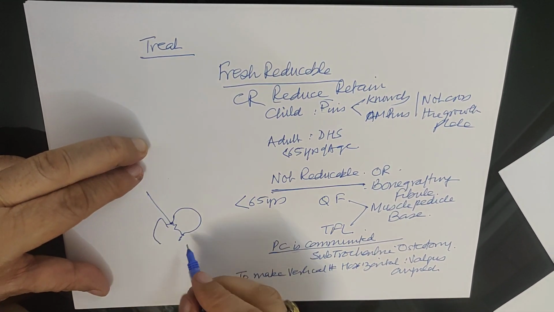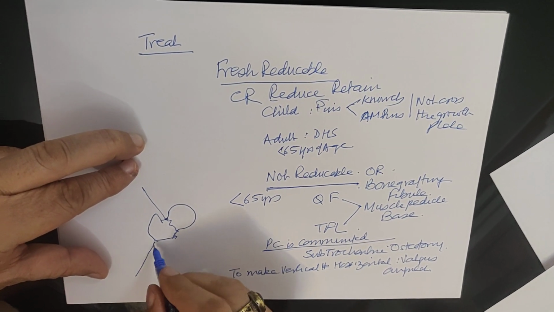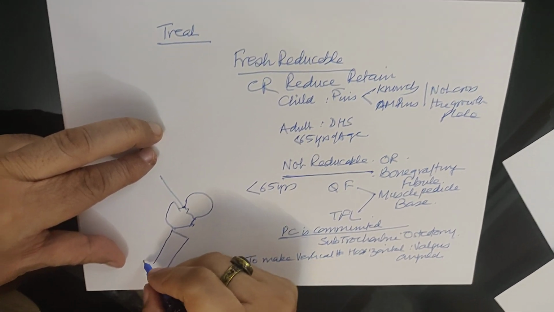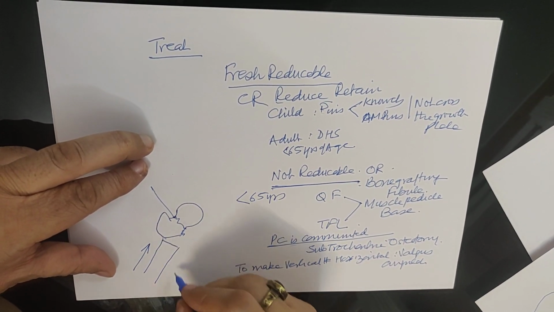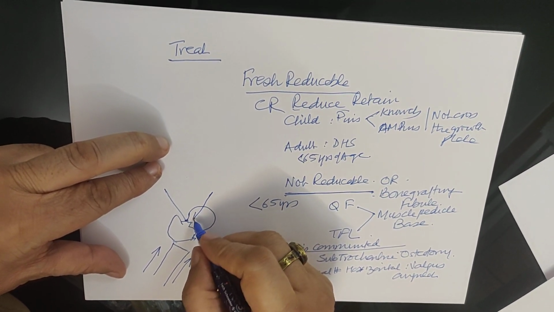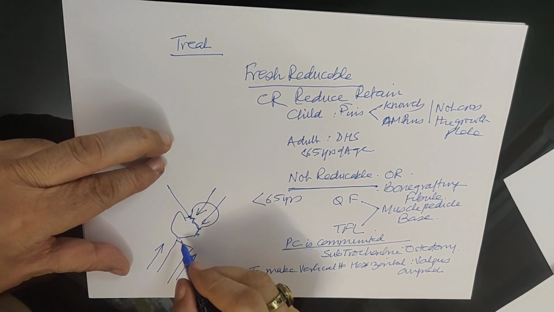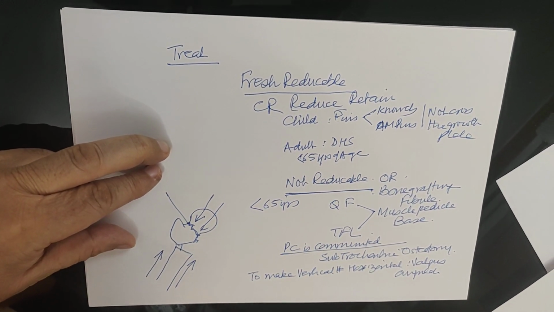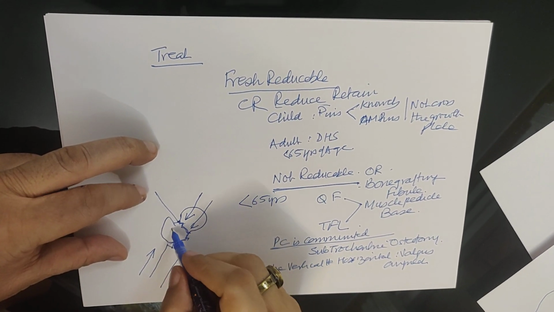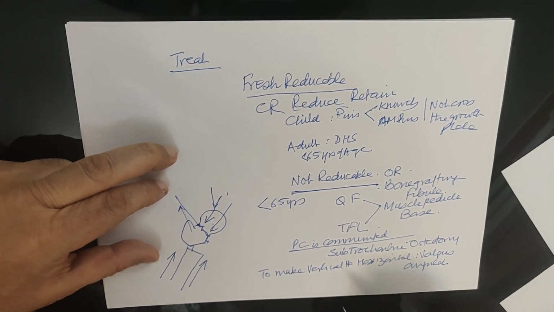Supposing we do a valgus osteotomy here, then the forces of muscle will become like this, and the weight will be like this, and it will cause compression of the fracture. So a valgus osteotomy in the subtrochanteric region can convert a shearing force into a compression force.